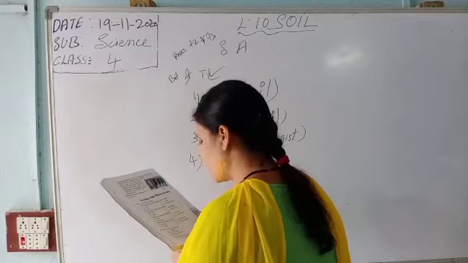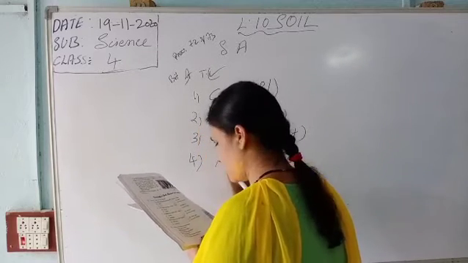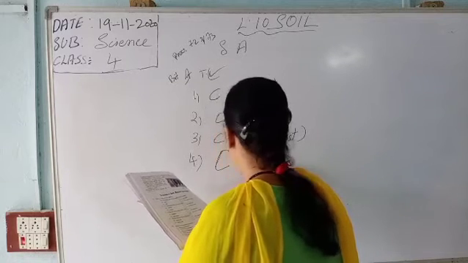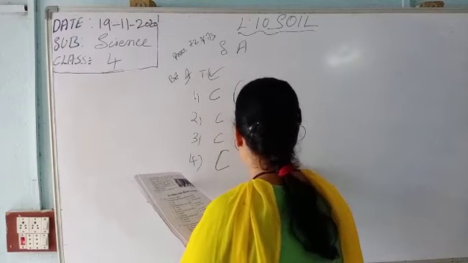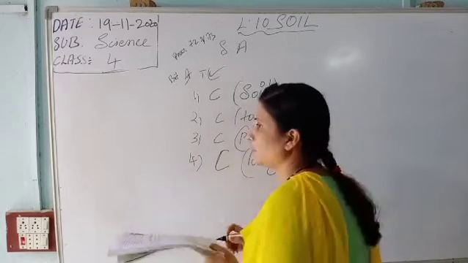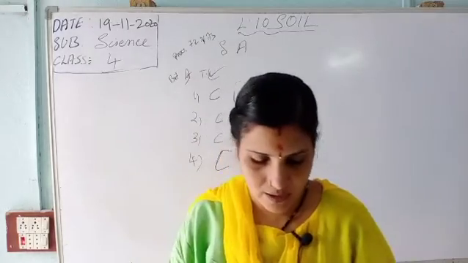What is best for the growing of plants? That is also C, loamy soil. Best crops grow in loamy soil. So again we have come to bit number B.